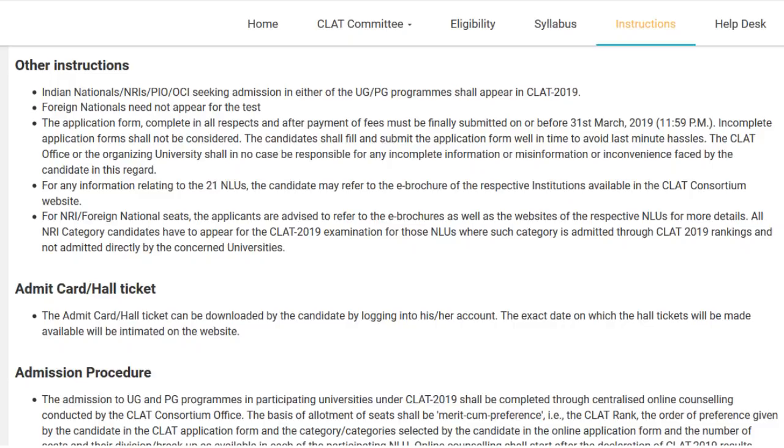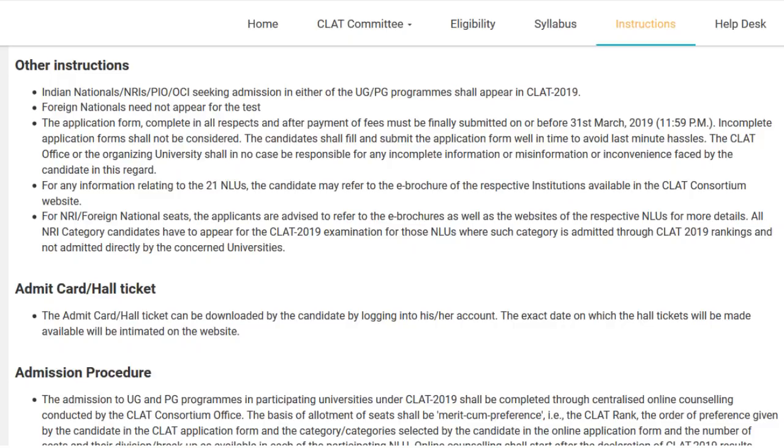And CLAT office or the organizing university shall not be responsible for any incomplete information or inconvenience faced by the candidate. So basically why they're telling you this is because on 31st March, because it's the last day, there's going to be a lot of traffic on the website, which basically means that the website will crash. If the website crashes on 31st March, you are not able to submit the form, right? They are going to say that it's not our fault. Who asked you to wait until 31st March? So please make sure you've finished the application immediately.